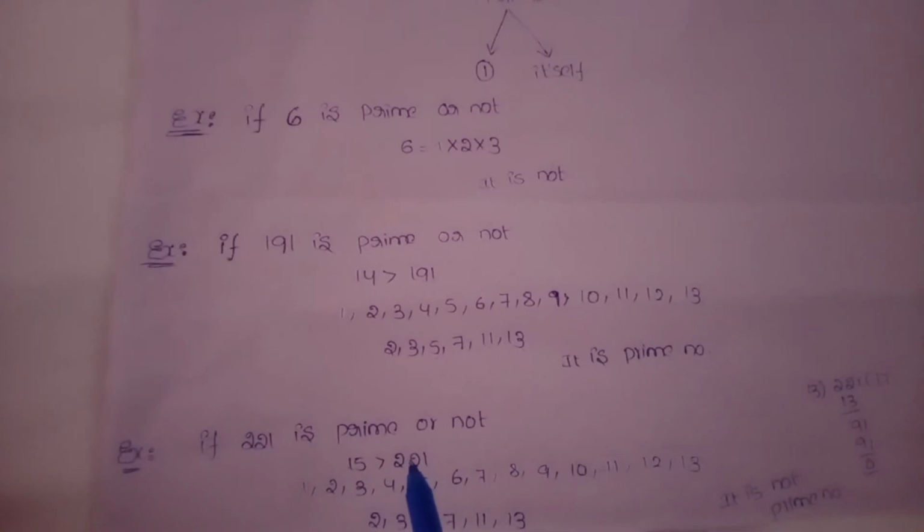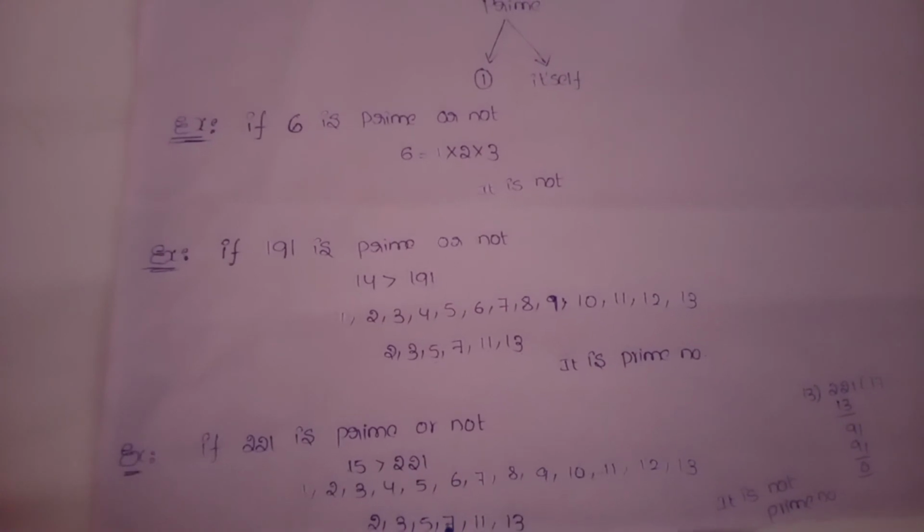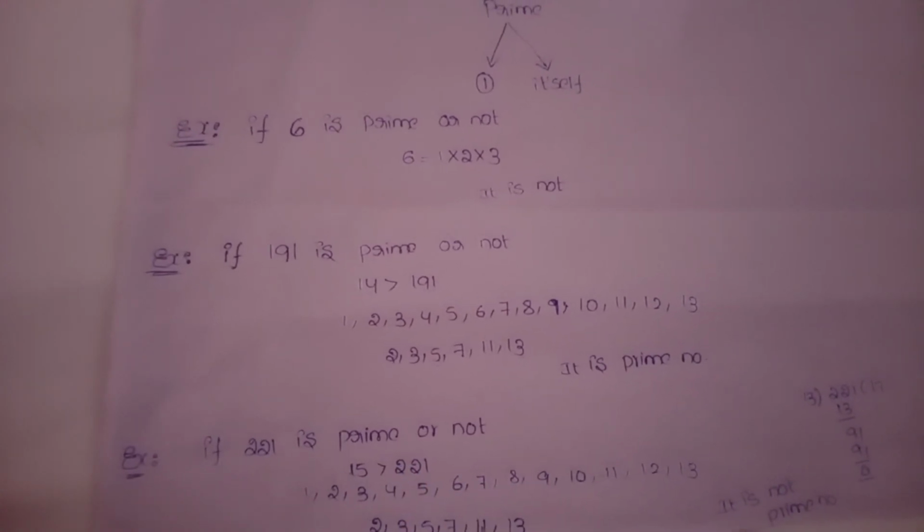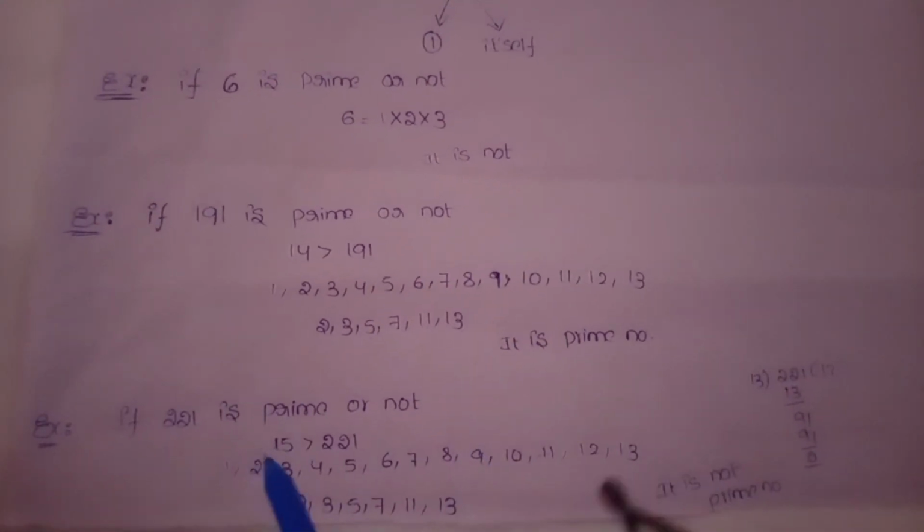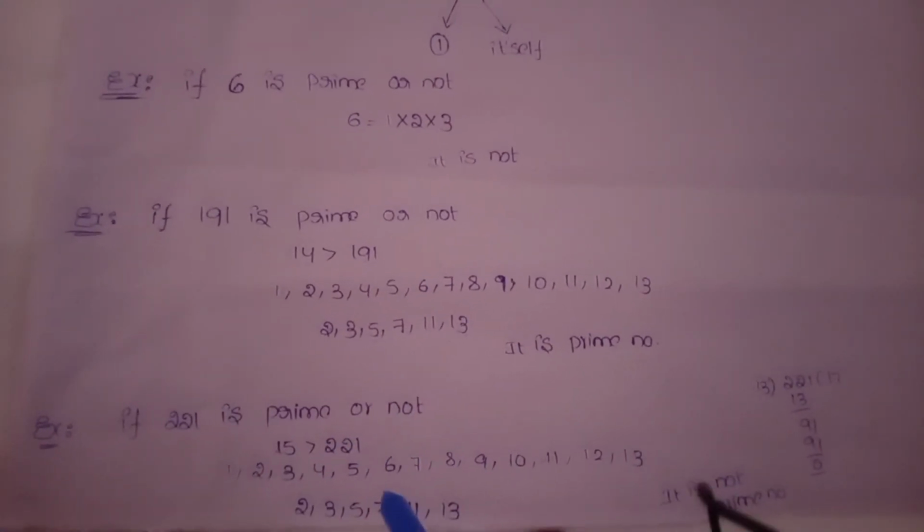No. By 5? No. By 7? No. By 11? No. By 13? Yes, it is divisible by 13. Like this, 13 times 17 is 221. So it has 3 factors. A prime number has only 2 factors, but 221 has 3 factors. That's why 221 is not a prime number. This is the topic of prime numbers.